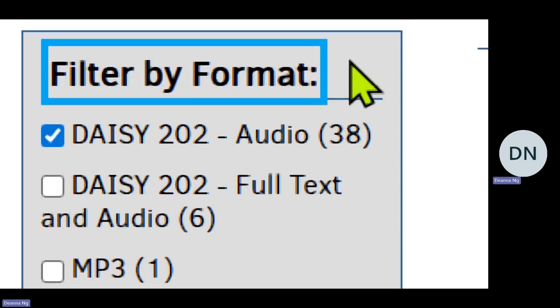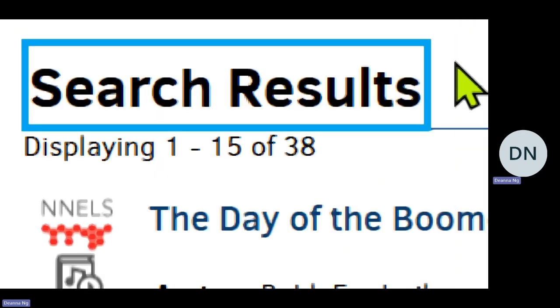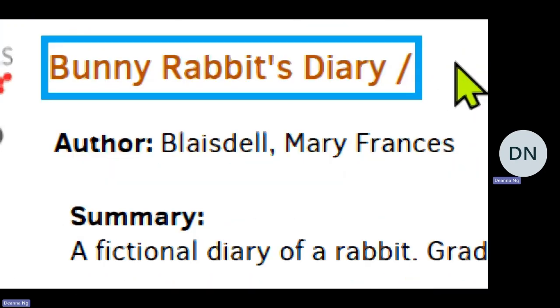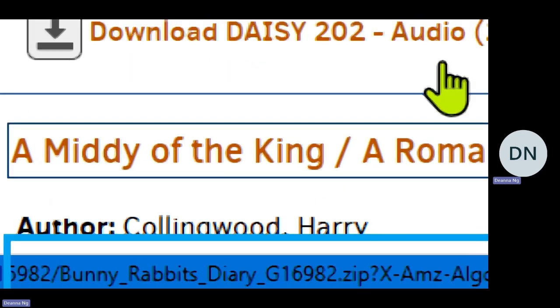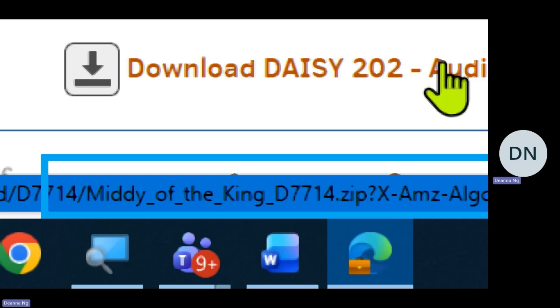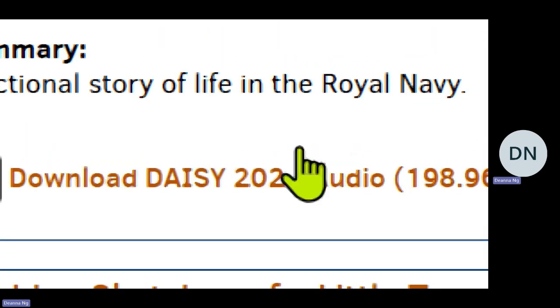Search results, National Network for Equitable Library Service, NNELS. The page reloads. Search results, heading level 1. Here are the results. I will use heading navigation. Link, The Day of the Boomer Duke, Bunny Rabbit's Diary, heading level 3. A Midday of the King, a Romance of the Old British Navy, heading level 3. Link, Sunshine Sketches of a Little Town, heading level 3.